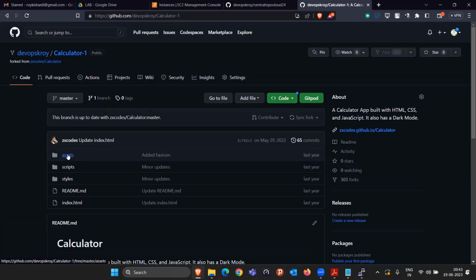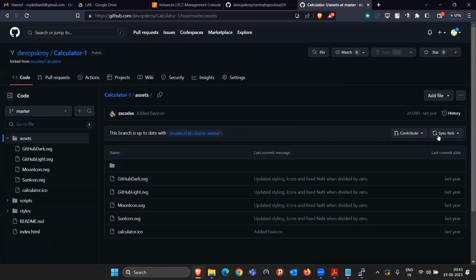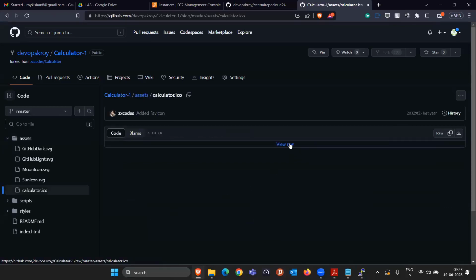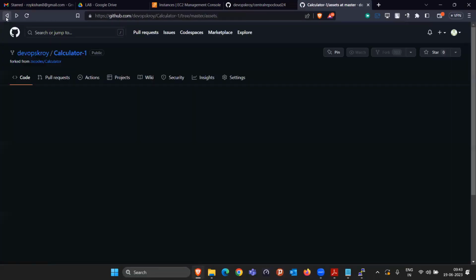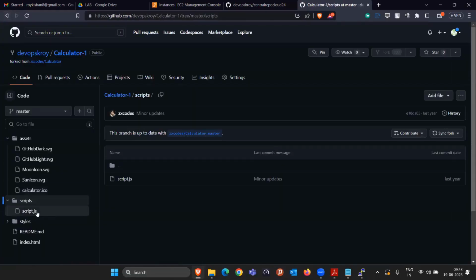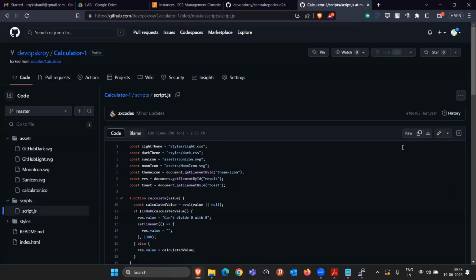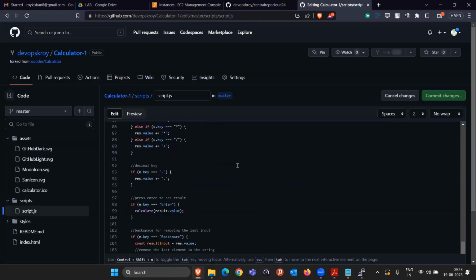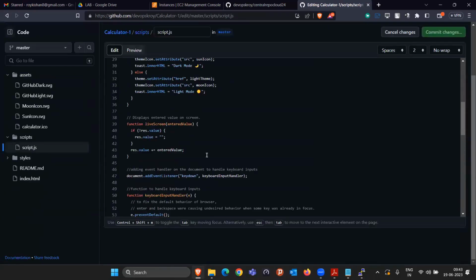Now I can come here and go inside any of the files and do the changes. Actually, this will not work. Let me go to the script section. This is the script.js file. Inside this, if I want to do any changes, I can come here and edit the logic, because we have all the code.